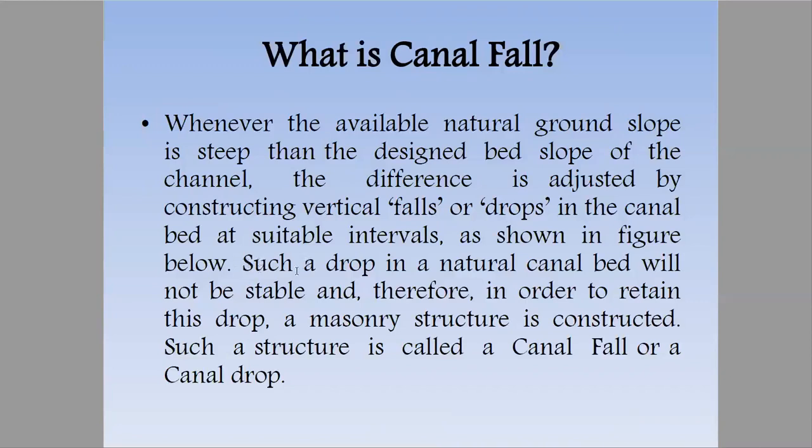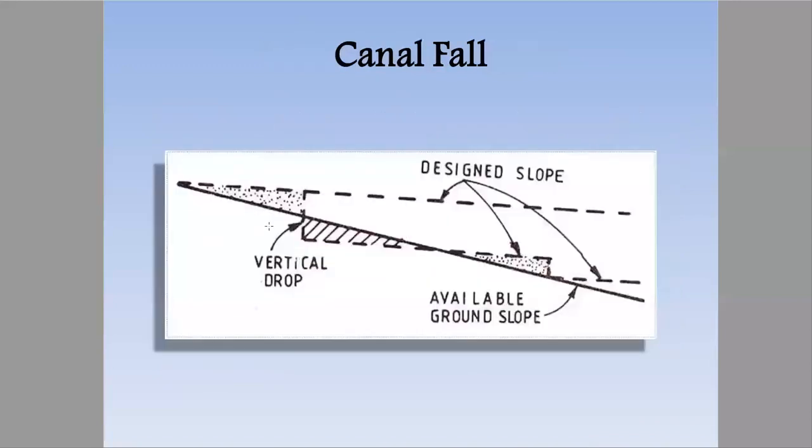Such a drop in a natural canal bed will not be stable, and therefore in order to retain the drop, a masonry structure is constructed. Whenever the bed slope is steeper, then a masonry structure is constructed, and that structure is canal falls or drop. Look at this. You can clearly see the ground slope here is so steep that we cannot allow water to fall from here to here in a bed such.